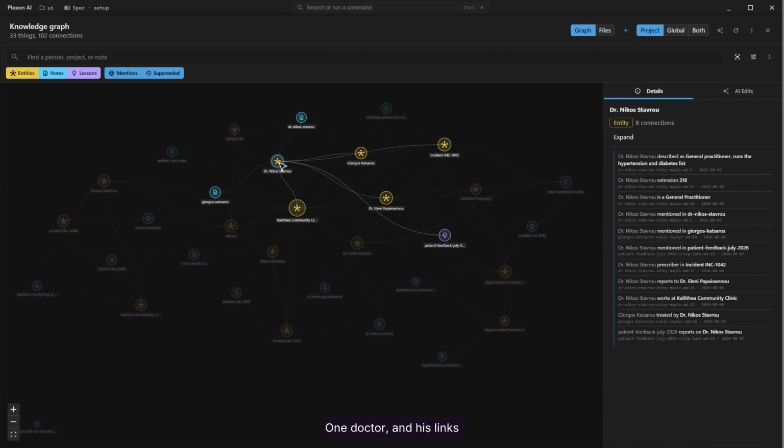A general practitioner. He works at the clinic, he reports to the medical director, and he was the prescriber in one of the incidents. Under every fact is the file it came from, the line number, and the date. None of this is the model remembering. It is a citation.